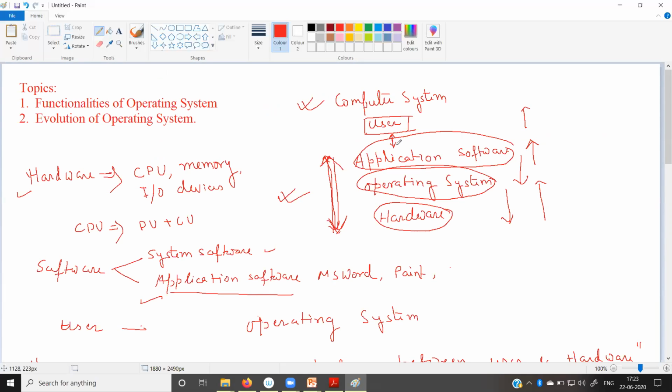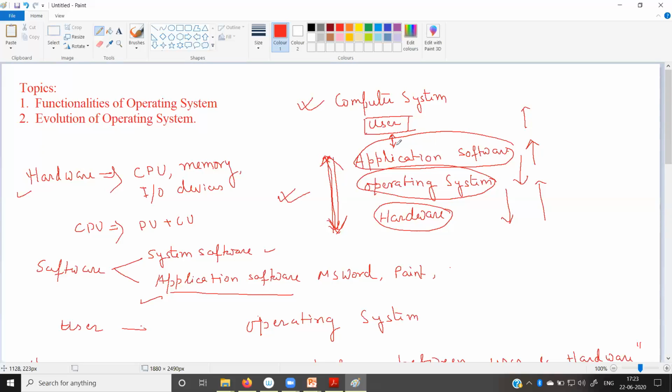So while we, as users, are interacting with the computer, as you can see, as I am teaching you, I am using the painting application and here I am writing everything in the form of simple language. We are using some application, or while you are doing some online form fill up, or while you are writing programs using C, Java, any programming language. So what you are doing, you are writing your code or every information in terms of simple English language, which is understandable by the human being.